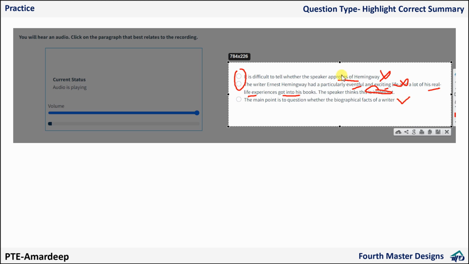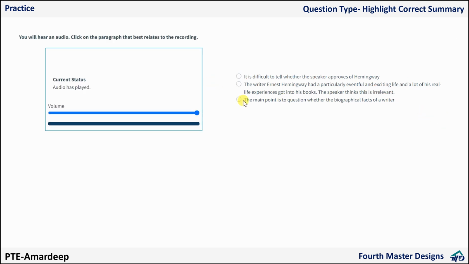There is nothing irrelevant; she is not criticizing something, and she is not favoring something either. So I will eliminate this one. The words "irrelevant" and "approves" are the two keywords for me. Based on that, I will say not 1, not 2. I'll go for 3.